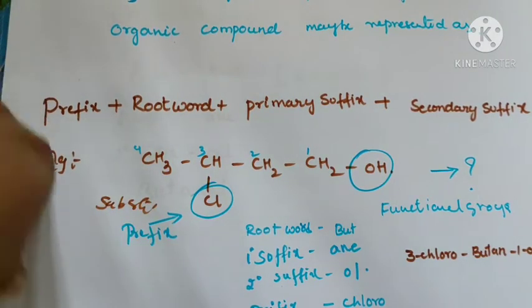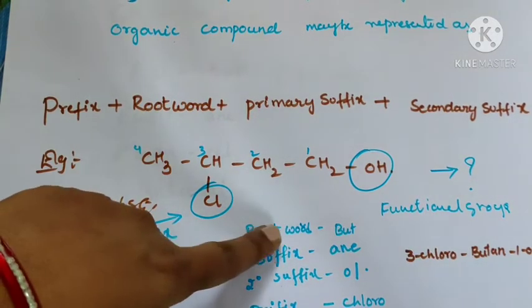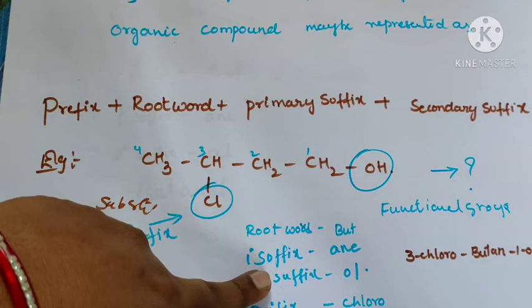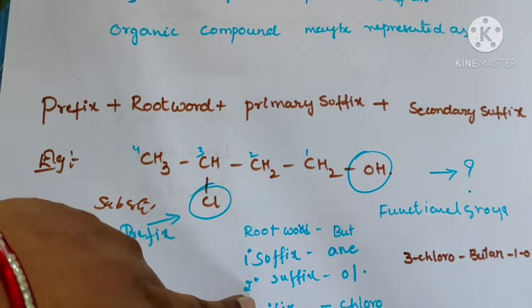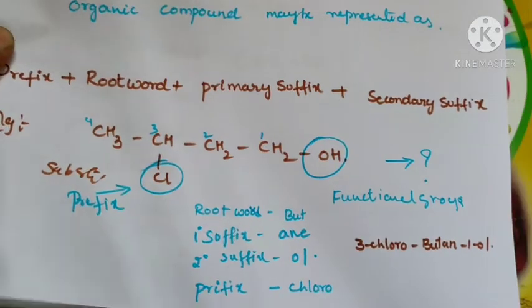Next, the functional group OH is present. This is the secondary suffix, butane-1-ol. It is on the first carbon. So, 3-chlorobutan-1-ol.